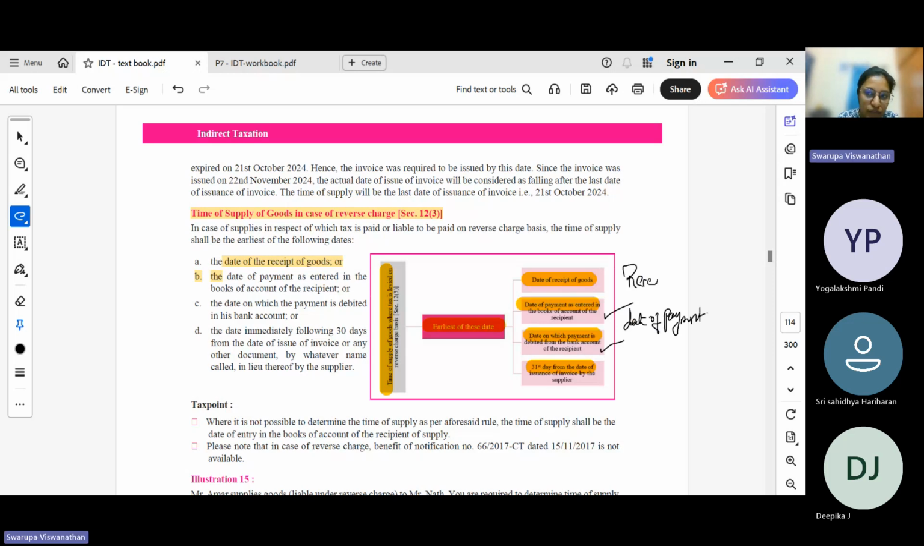Date of receipt of goods, date of payment towards the goods that has been received, or 31 days from the issuance of invoice by the supplier. Issuance of invoice or any other document from the supplier side, 31 days from the invoice date. Earliest of these three dates will be considered as time of supply in case of goods. Okay, so invoice 31 days from the invoice date, date of payment, or the date of receipt of goods.